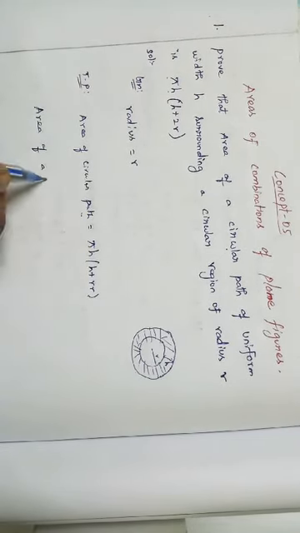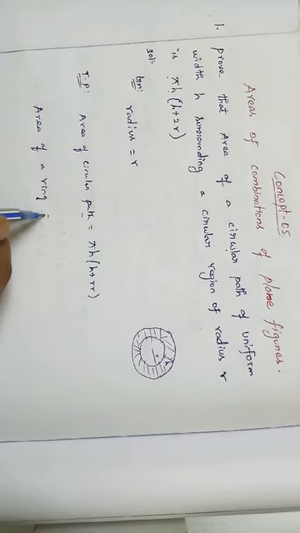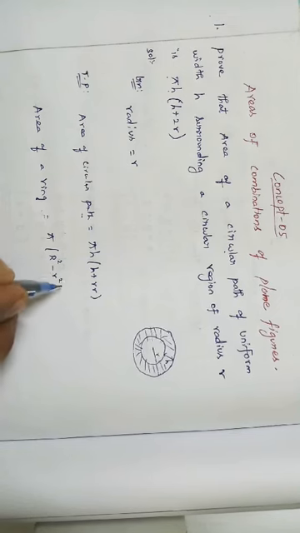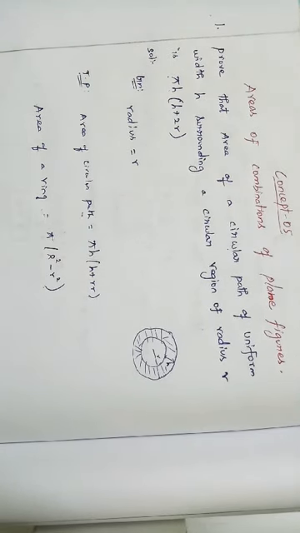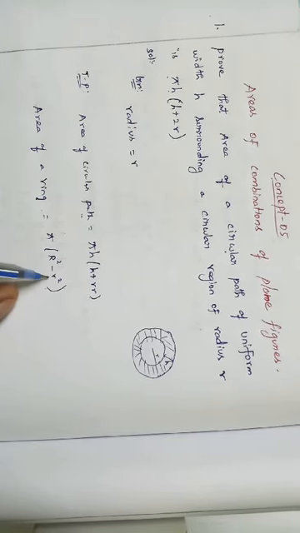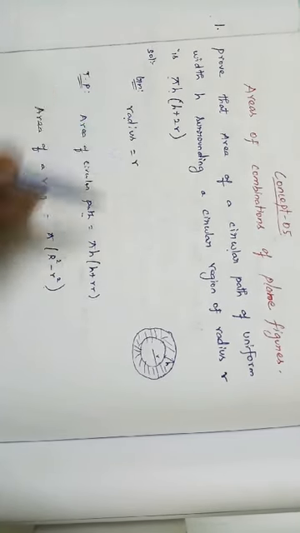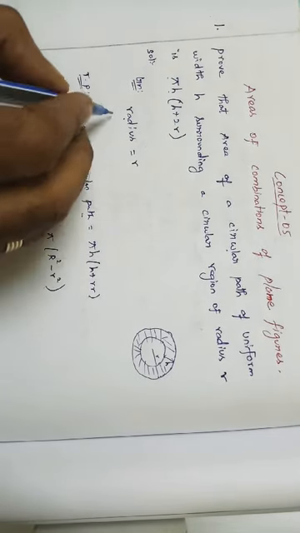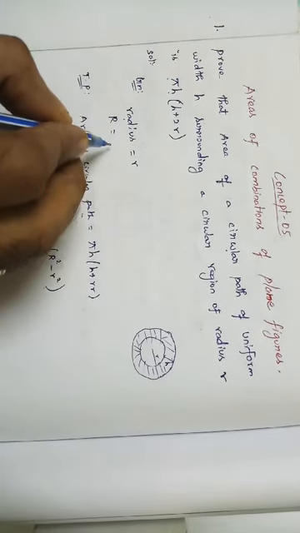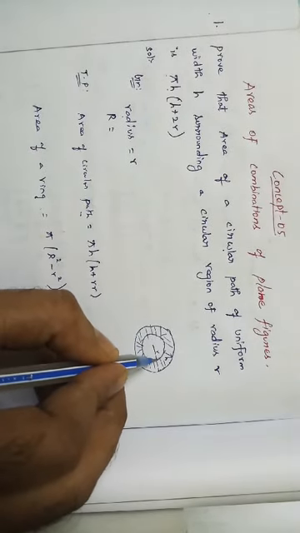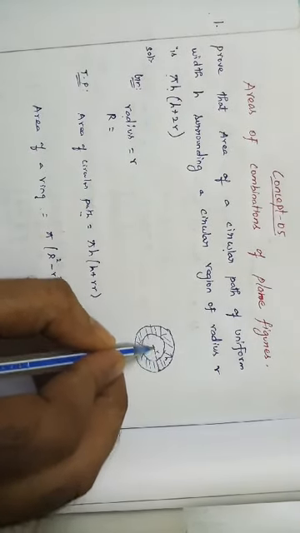Area of a ring is equal to pi capital R squared minus small r squared. For finding it, we need capital R and small r. Small r is the radius of the small circle, and capital R is the radius of the small circle plus the width.